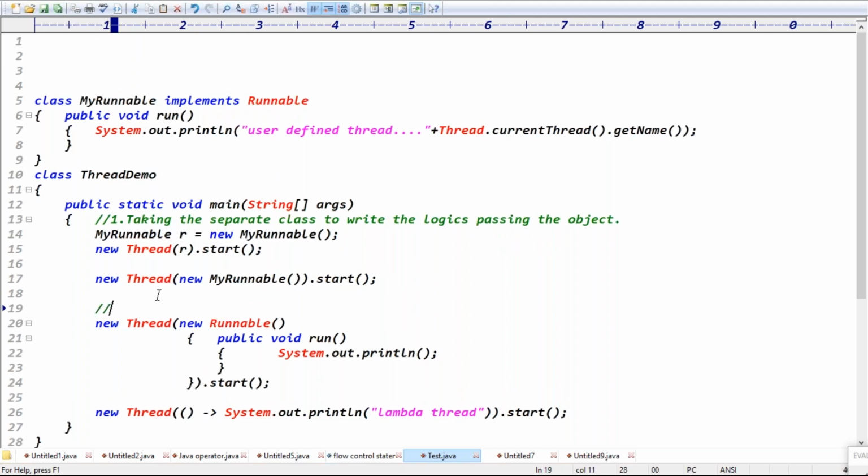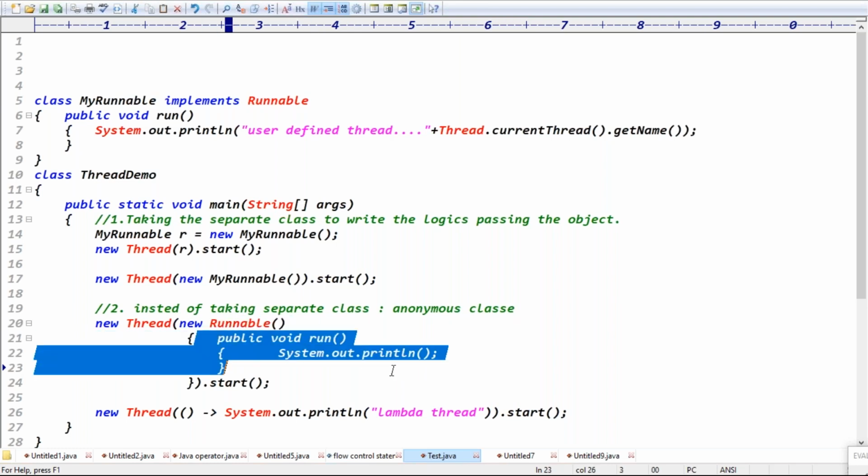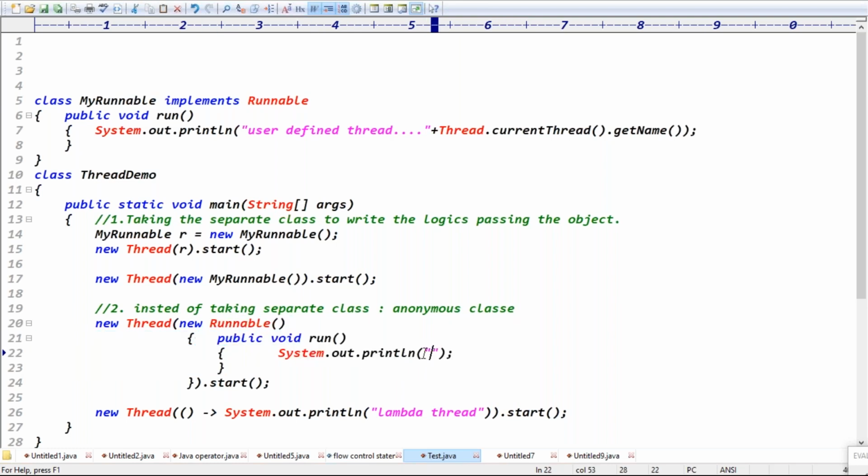So what about the second one, tell me. Instead of taking a separate class, apply anonymous classes, right? Anonymous classes means, instead of taking the separate class, directly create the object of runnable here. New runnable, public void run method is there. Here you can override the logic, right? Exactly. This is the anonymous approach.